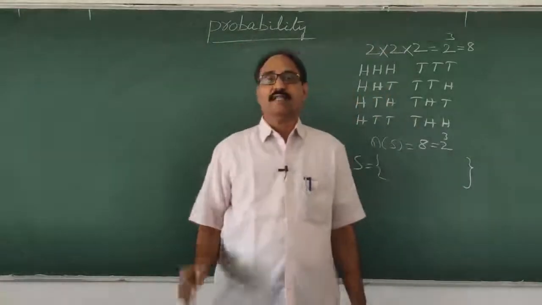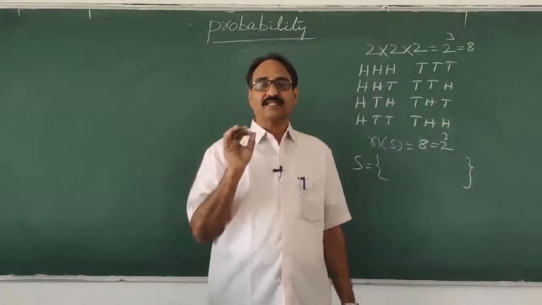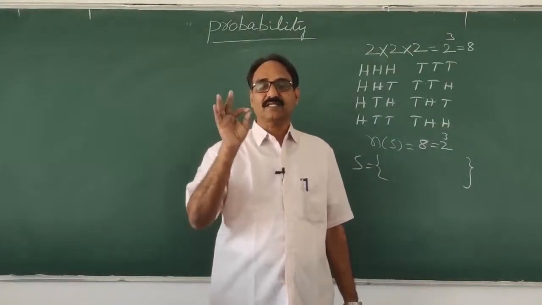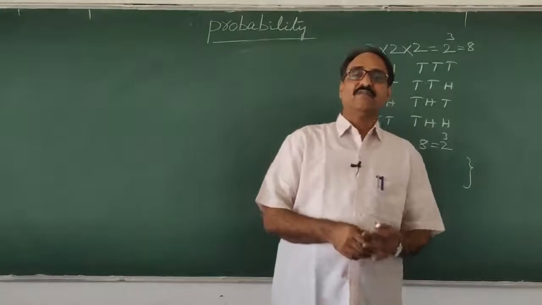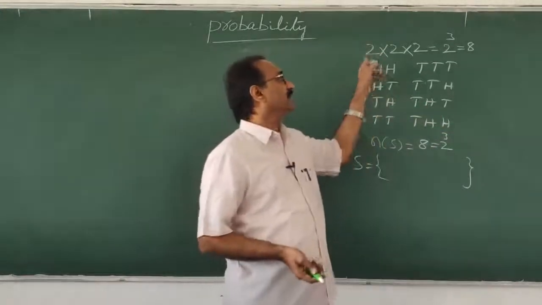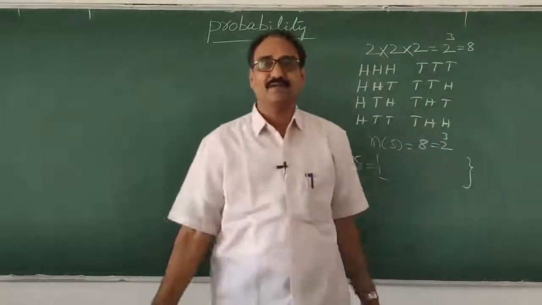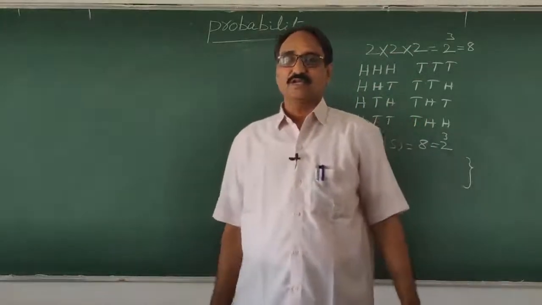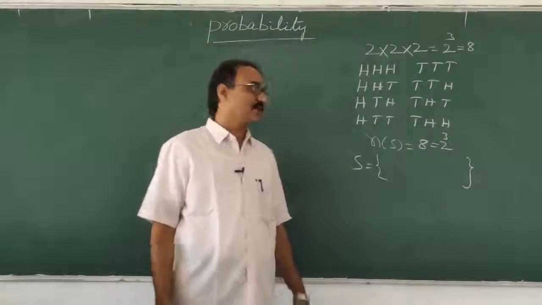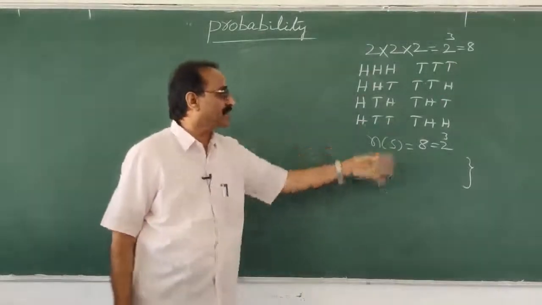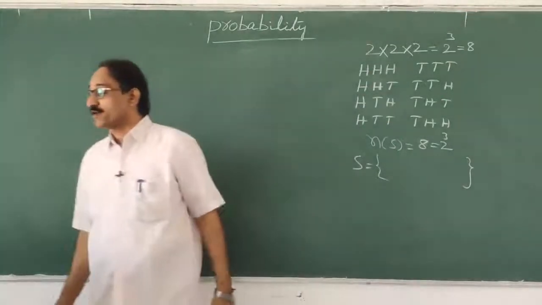That's why, in probability, an experiment is conducted under similar conditions. Every time, the first time, second time, third time, the same conditions. Then only it will happen. Otherwise, it will not. So we should not consider all those things. That's why the number of sample points is 8, and that's why he is using a fair coin.